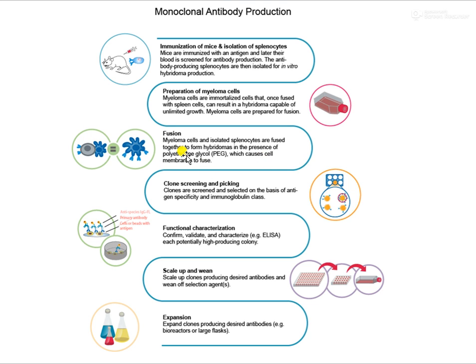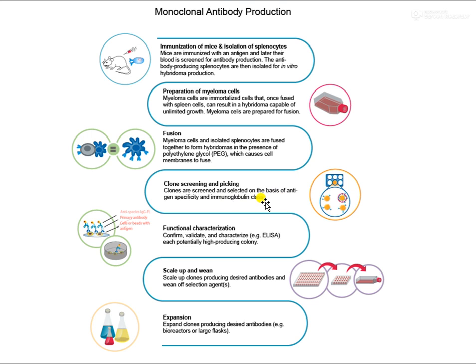This fusion mainly happens in the presence of polyethylene glycol, and these hybridoma cells multiply rapidly. After that, we screen for the hybridoma cells which have both the properties of antigen specificity as well as myeloma nature.